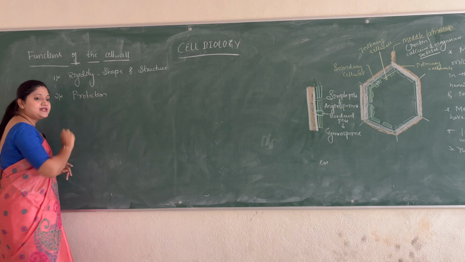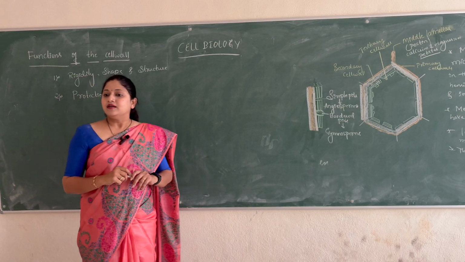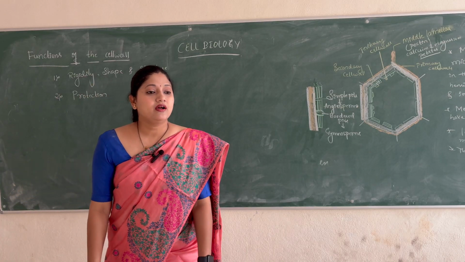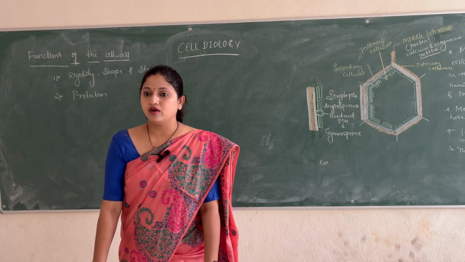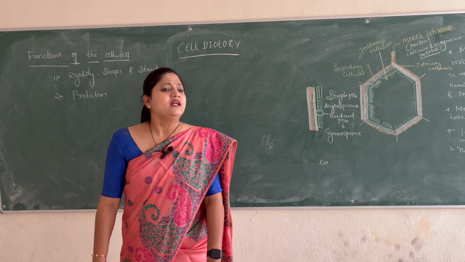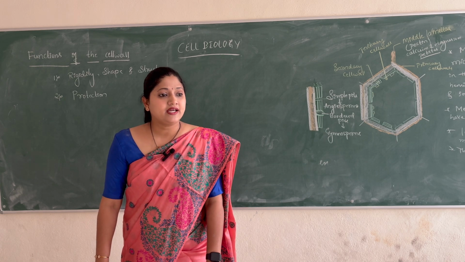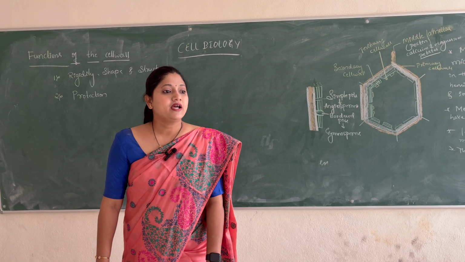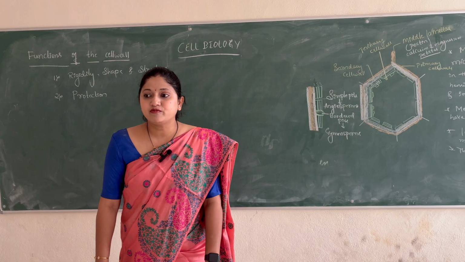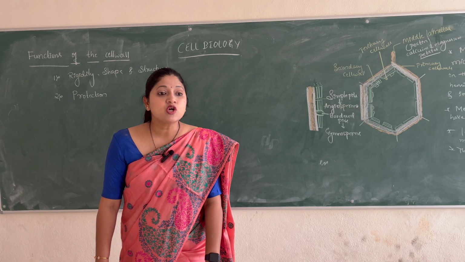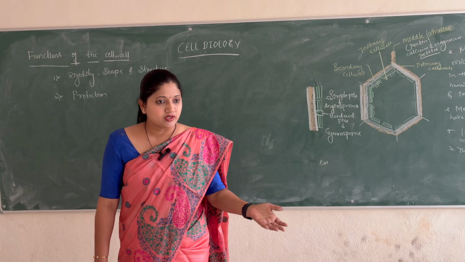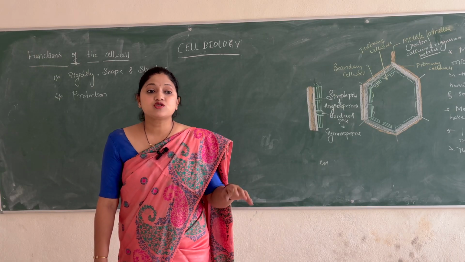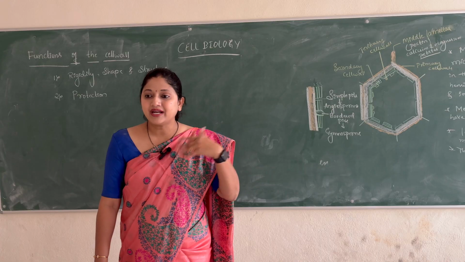Protection. As I said in the earlier class, animal cells or animals don't have the cell wall. Why is that? That is because they can escape from the various dangers and stresses, whereas plants cannot escape from any of the dangers or any of the stress they encounter. So definitely they have to face it, and there is more wear and tear.